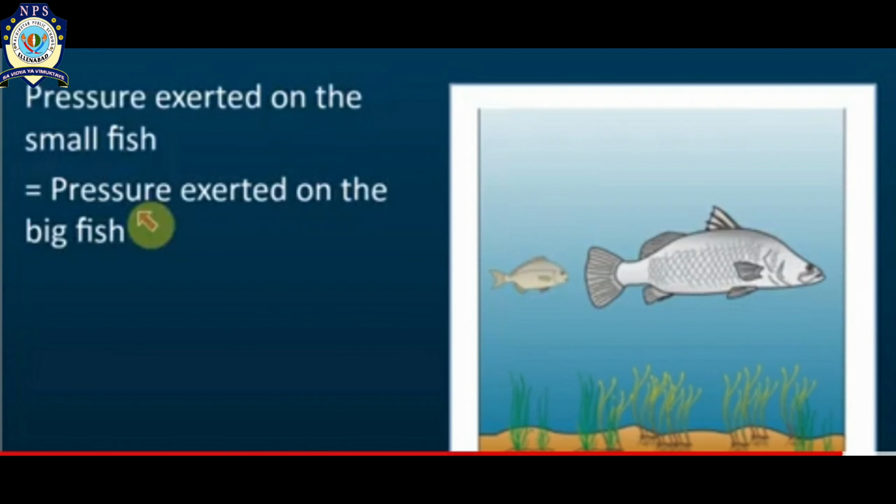Another picture is here in front of you of a small fish and a big fish. If the pressure is exerted in all the directions, it means that the pressure exerted on the small fish by the water is equal to the water pressure exerted on the big fish.